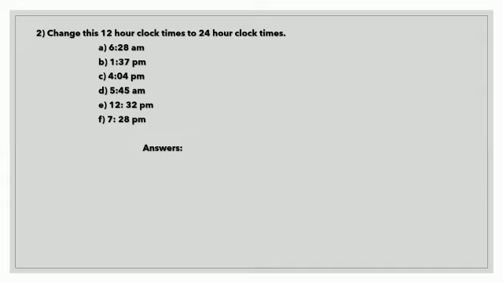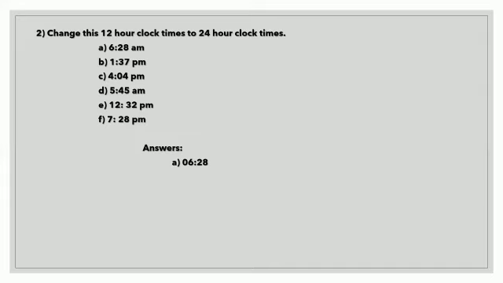So the A part time is 6:28 a.m. That represents the 12-hour clock time, and we need to convert 6:28 a.m. to 24-hour clock time. Already said, there will be no change in the AM time in both the 12-hour clock and the 24-hour clock. So 6:28 a.m. in 24-hour clock time is also the very same 6:28. We will just write it as 06:28.